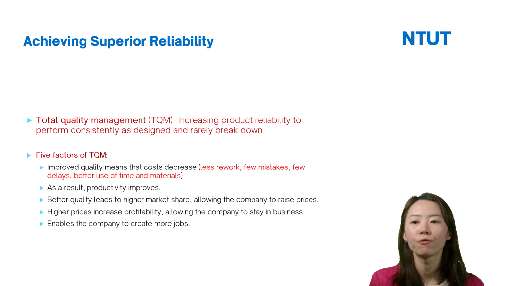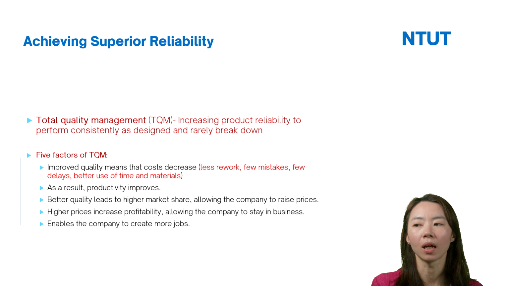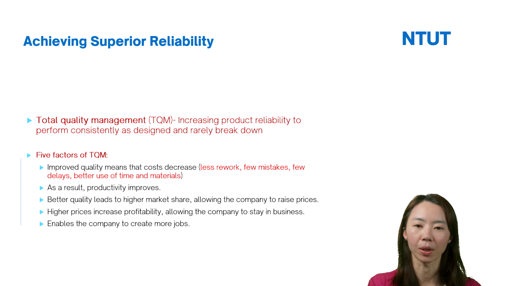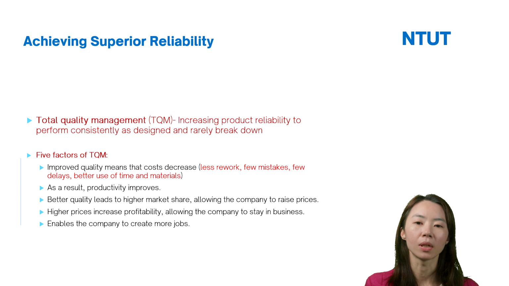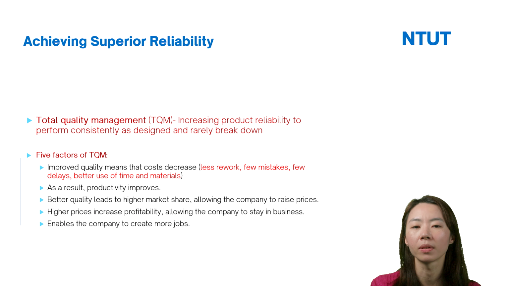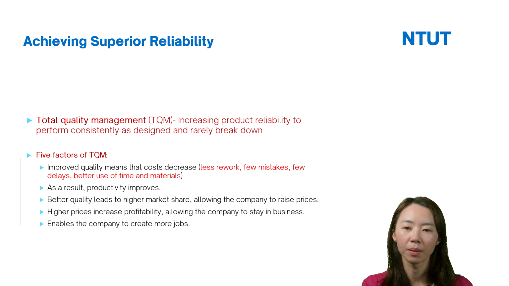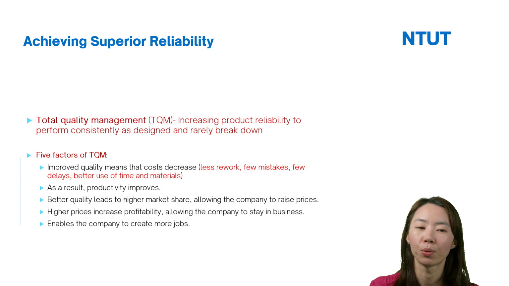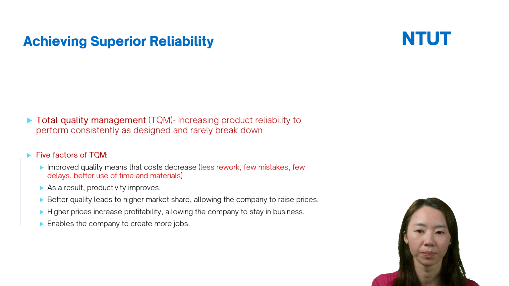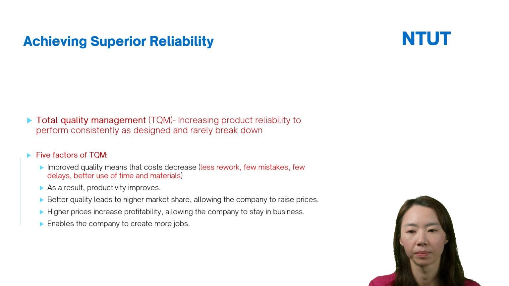And here are five factors of the TQM. The TQM can improve the quality, which means the cost decreases. As I mentioned earlier, this is because employees have less rework, fewer mistakes, fewer delays, right? And better use of time and materials. So this can help firms reduce their cost structures. As a result, the firm's productivity will improve.